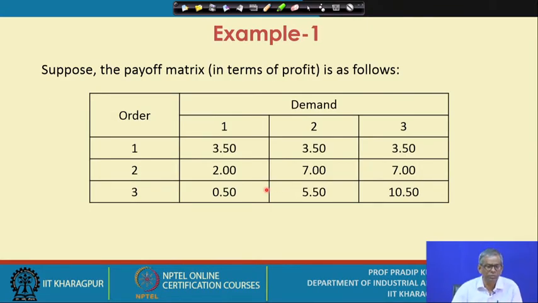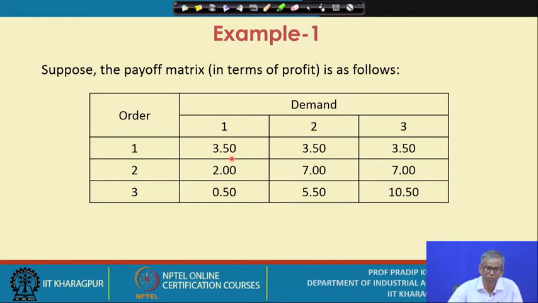Now here is an example. Suppose the payoff matrix is in terms of profit. It is a 3 by 3 matrix. The demand is occurring in 3 levels, either 1, 2 or 3, and the order quantity could be either 1, 2 or 3. This is just an example; the cost values as well as the sale values are given in a numerical problem, so with the given data related to cost and sales, you can calculate the payoff. That means if the order quantity is 1 and the demand is also 1, what is the